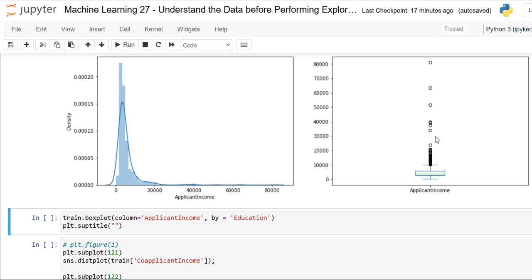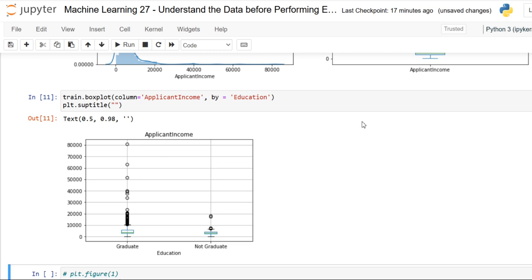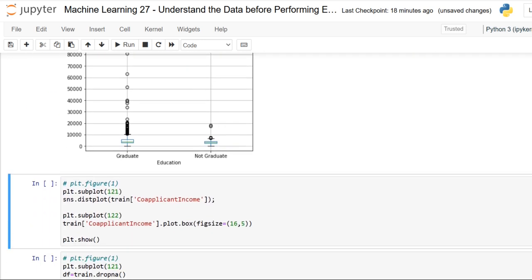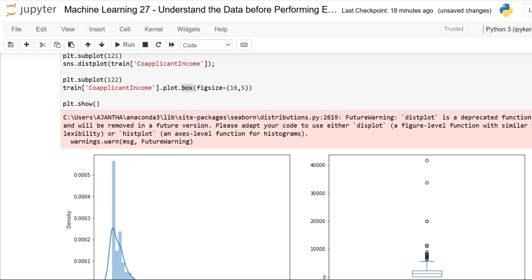So let us segregate them by education. Here we have it by education, and we can see that there are a high number of graduates with high incomes, which appear in the outliers also. Secondly, let's look at the co-applicant incomes. Let me have a view of the co-applicant income, and again the distribution plot and box plot have been included.